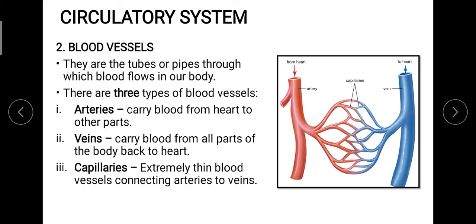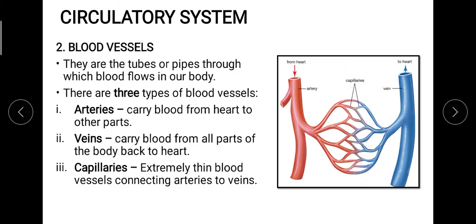So that means we need to use it again and again. So there will be exchange sites, and there will be specific sites where the bigger blood vessels cannot reach. As you can see in this picture, this artery and this vein are bigger in size, whereas the capillaries are smaller in size.